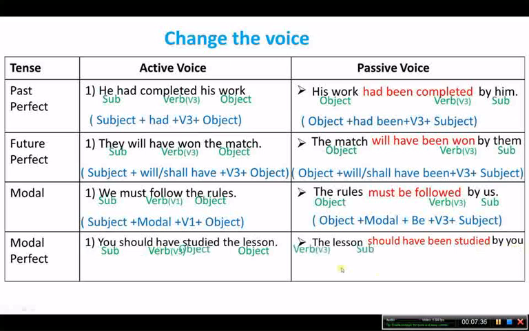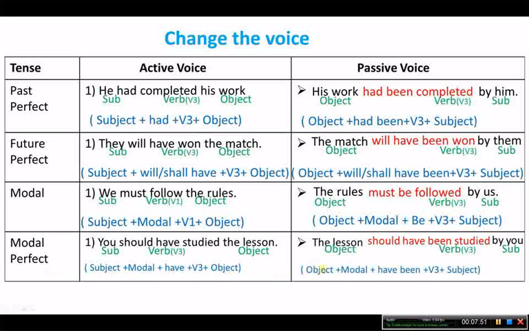So let us see the structure of modal perfect active voice: subject plus modal plus have plus V3 plus object. And the modal perfect passive voice structure is object plus modal plus have been plus V3 plus subject.